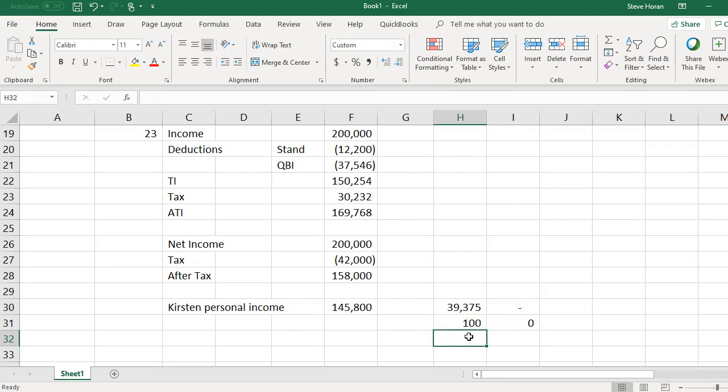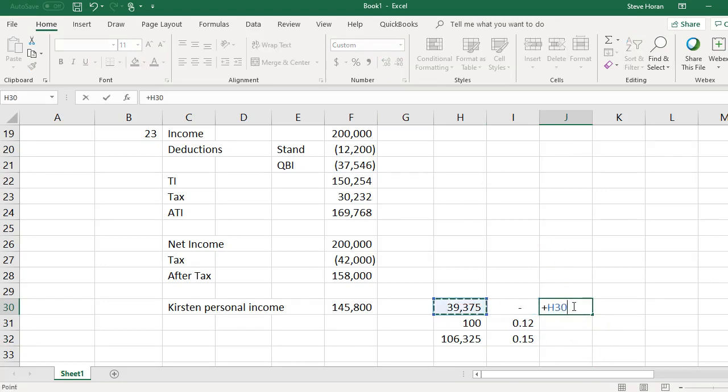Then the rest of it, the 145,800 minus what she's already taxed on, the 39,375 and the 100, what's left over is 106,325, and she'll have to pay tax at the 15% rate. Okay. So let me just highlight these so we can see the actual numbers here. So our tax is going to be all these numbers multiplied by each other.